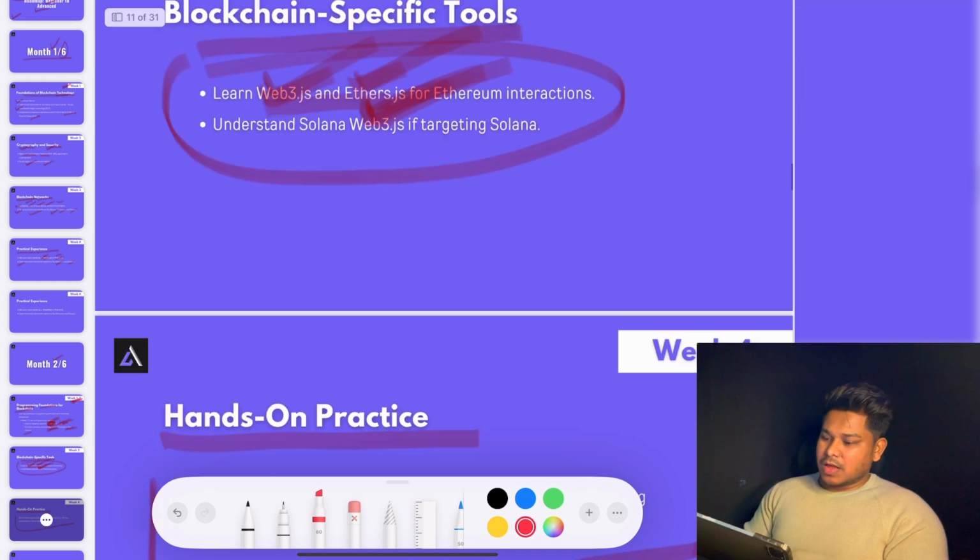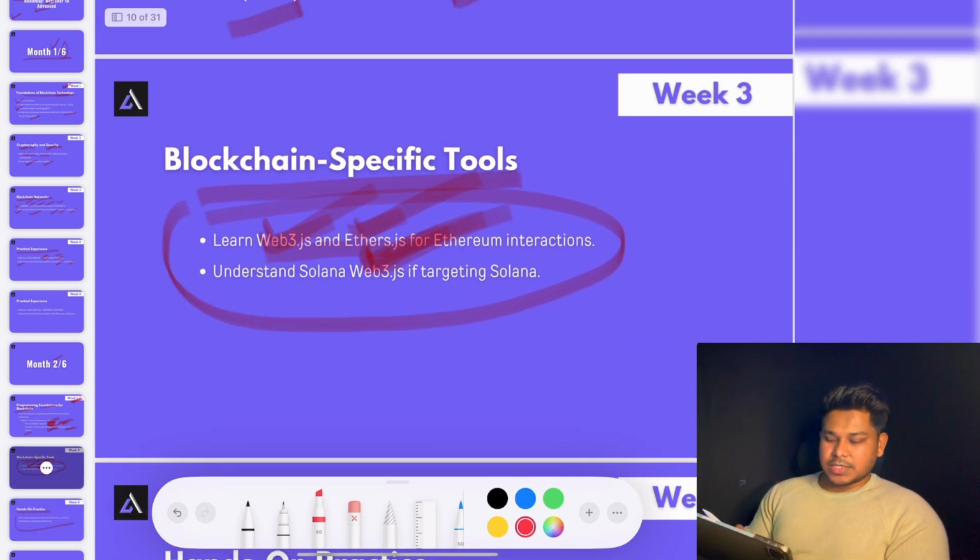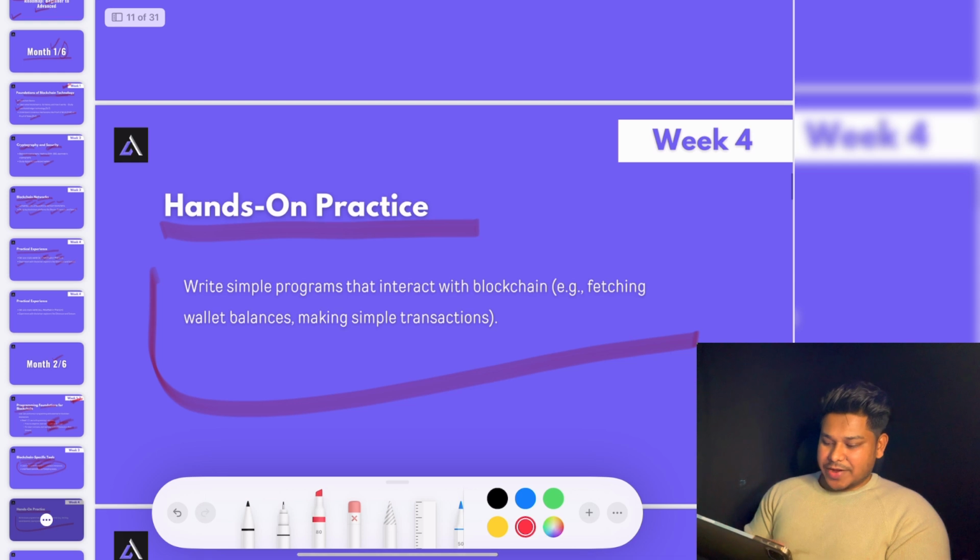So we have learned about the tooling like Web3.js, Ethers.js, and that's what we're going to utilize right here. We're going to simply make the connection and we're going to try to fetch the balance of a wallet. We try to fetch details about the transaction. That's what you have to do in the fourth week. Do practice, build different logic.